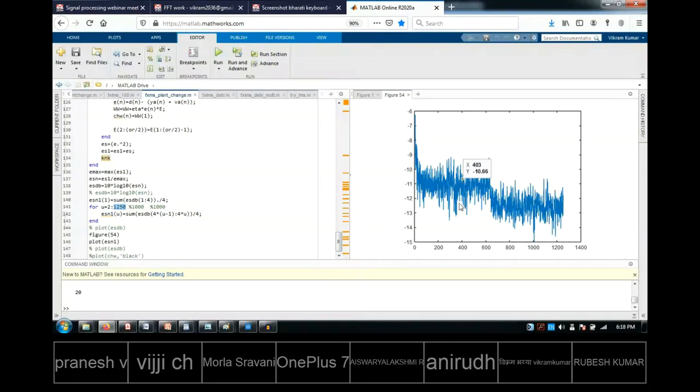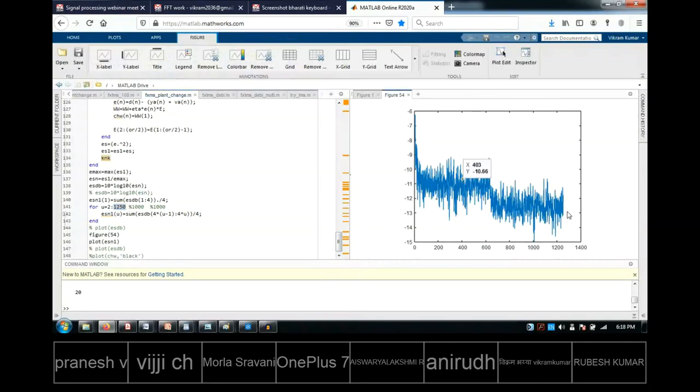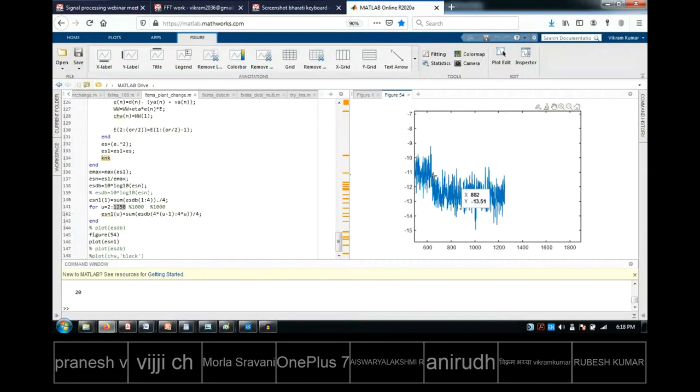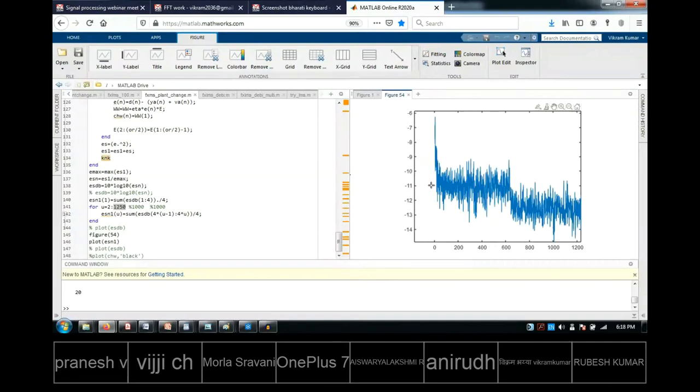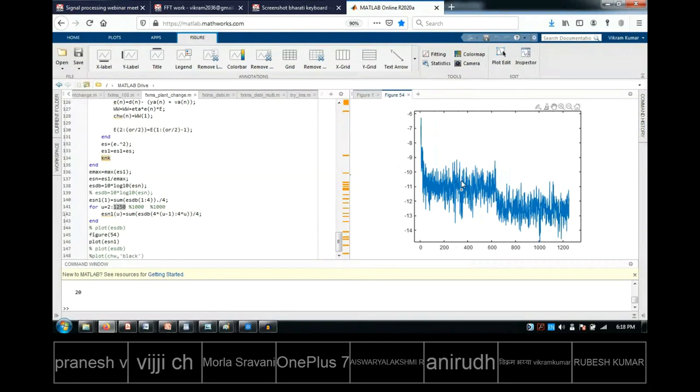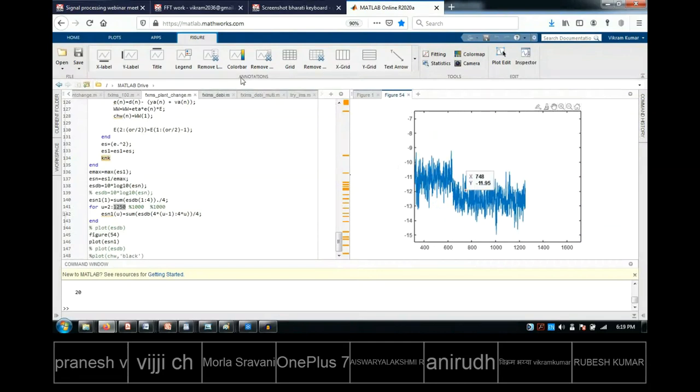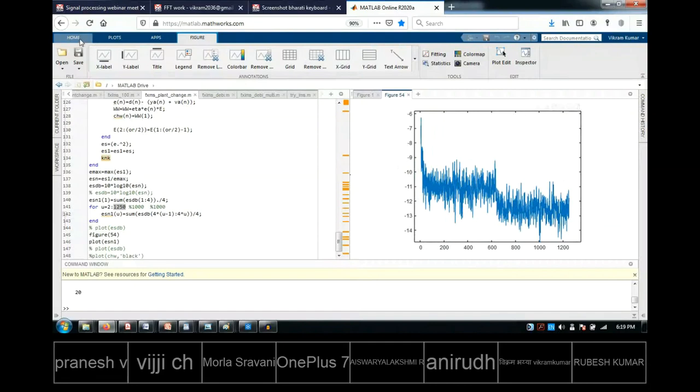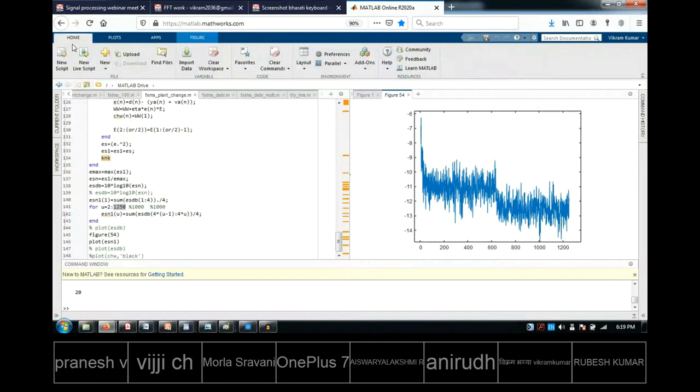So now you come here. We are plotting only up to 1250, right? According to this, now what is happening? Up to roughly 600, it went away. Already the signal got converged, right? At approximately 600. One minute, let me rerun this, because the thing is going away. Just a minute.